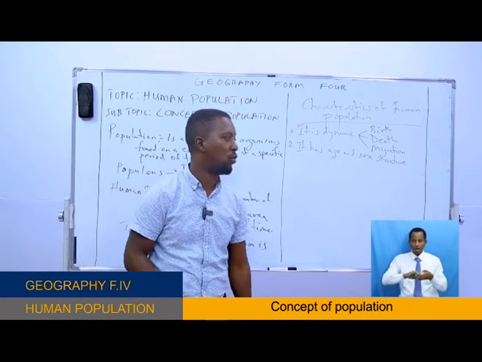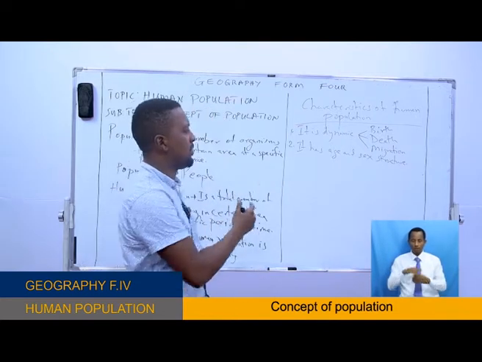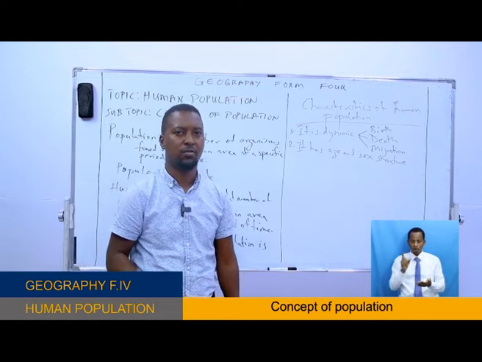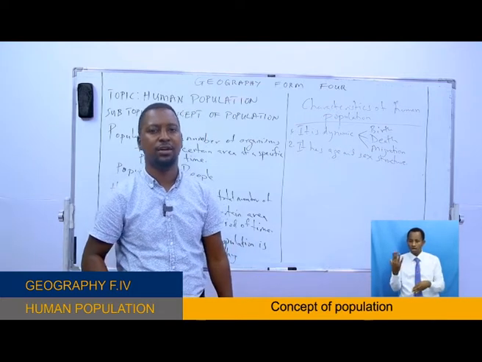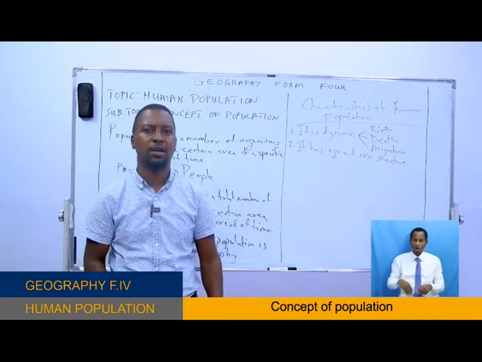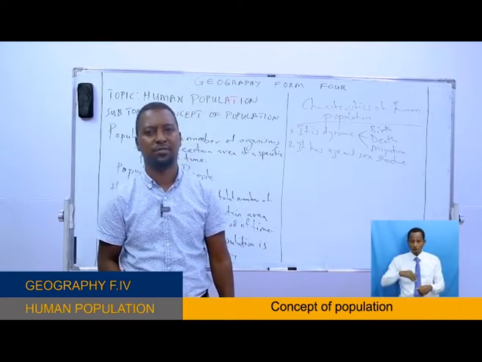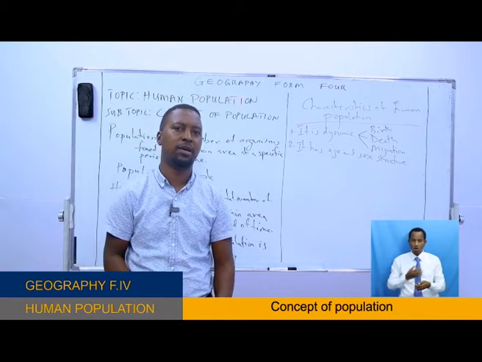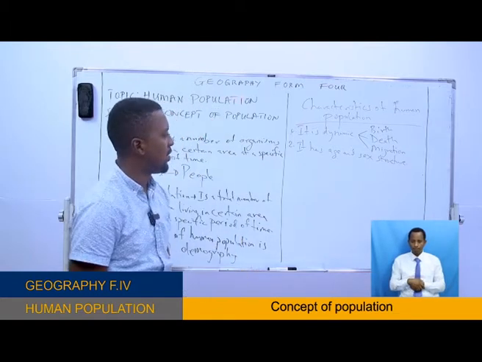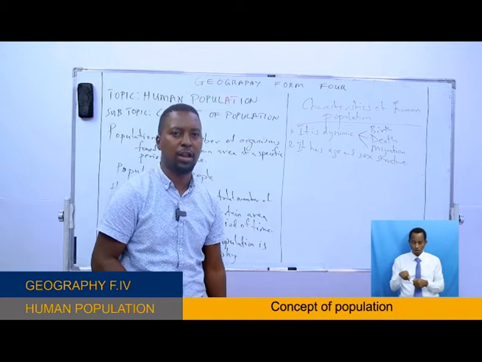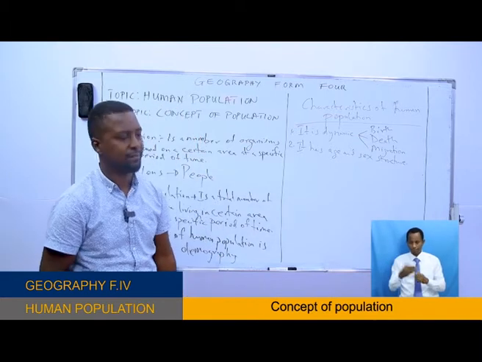So on studying human population, you must know the number of males versus the number of females, even the age groups, which will help us on different aspects, for example, planning for economic issues. That is another characteristic of population, okay?